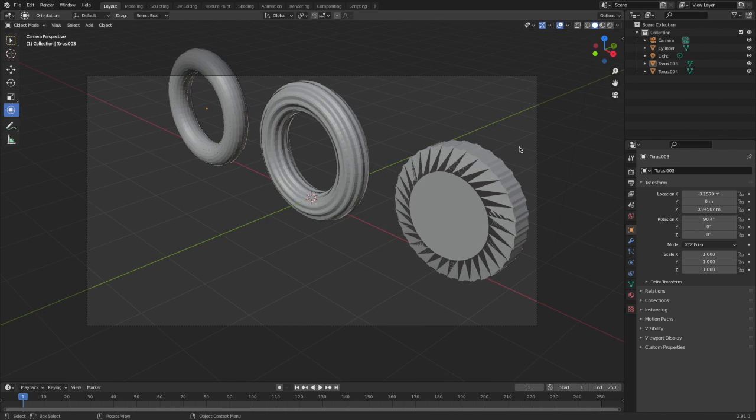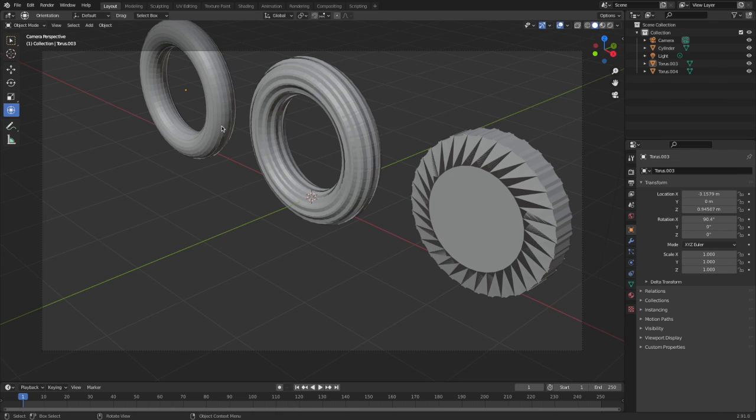So we will take a view from the camera. See, you can see the robotic tire. How is it looking?